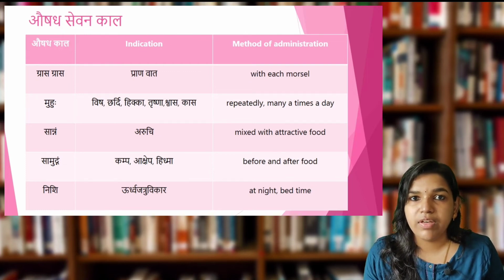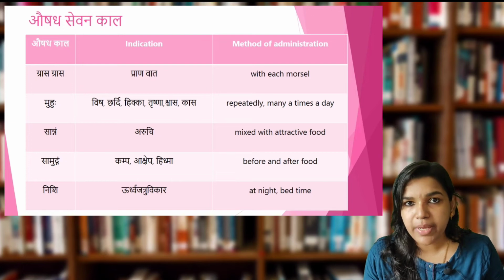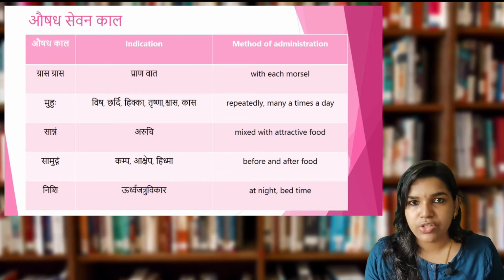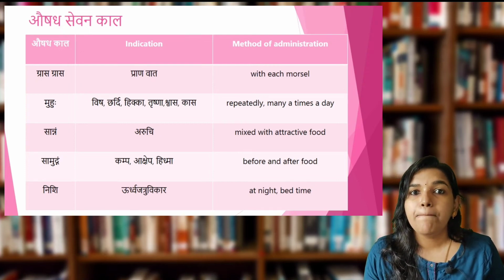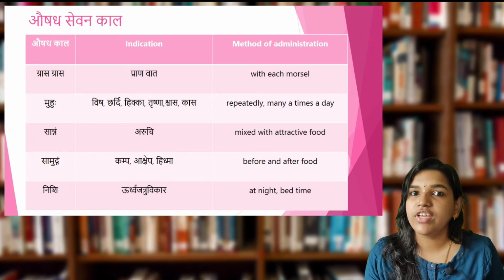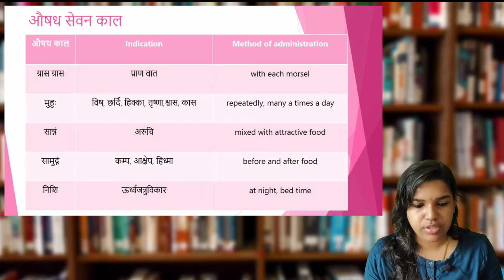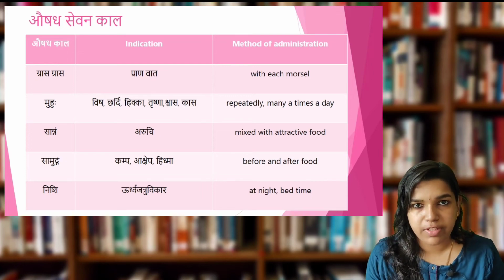So then he will be getting that ruchi, or appetite will be getting, or the interest of taking food will be produced. So in such conditions, aruchi conditions, that is tastelessness or anorexia, in such conditions we have to mix the dravyas, or mix the drug or the aushadha with the food, and then we have to give to the patient. Then samudgam, that is before and after food we have to give the medicines.